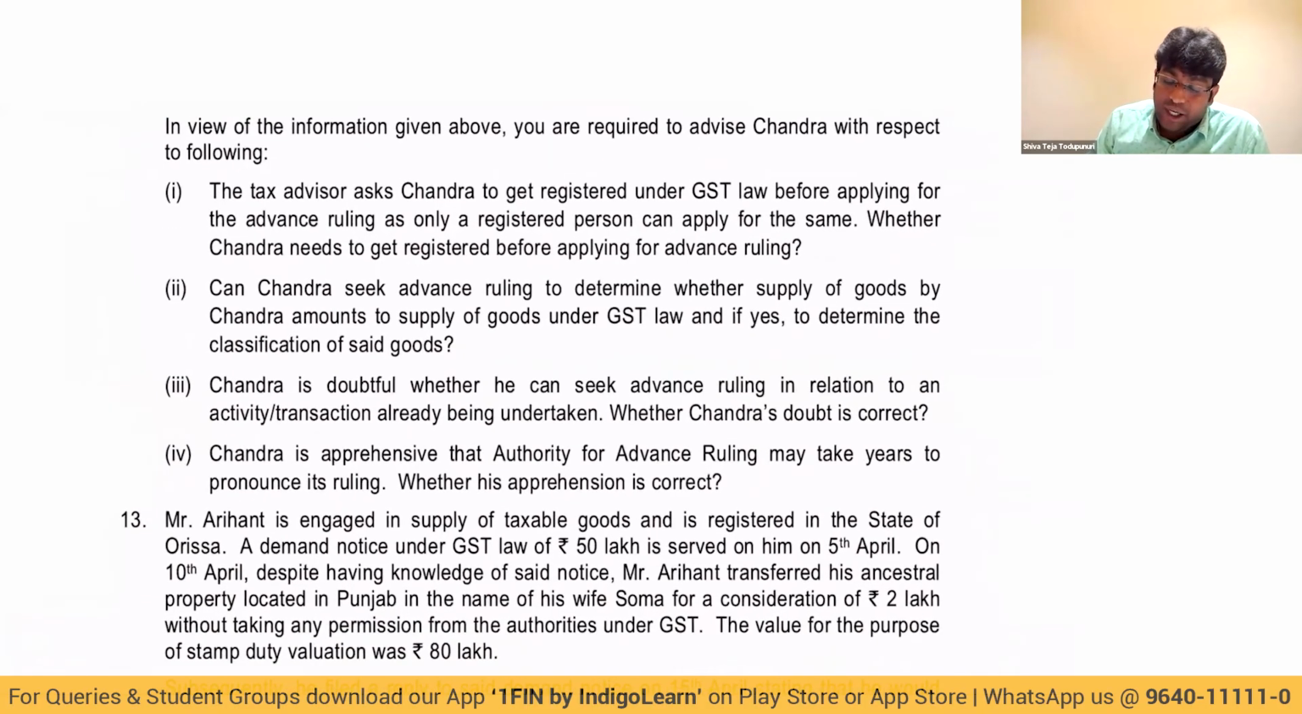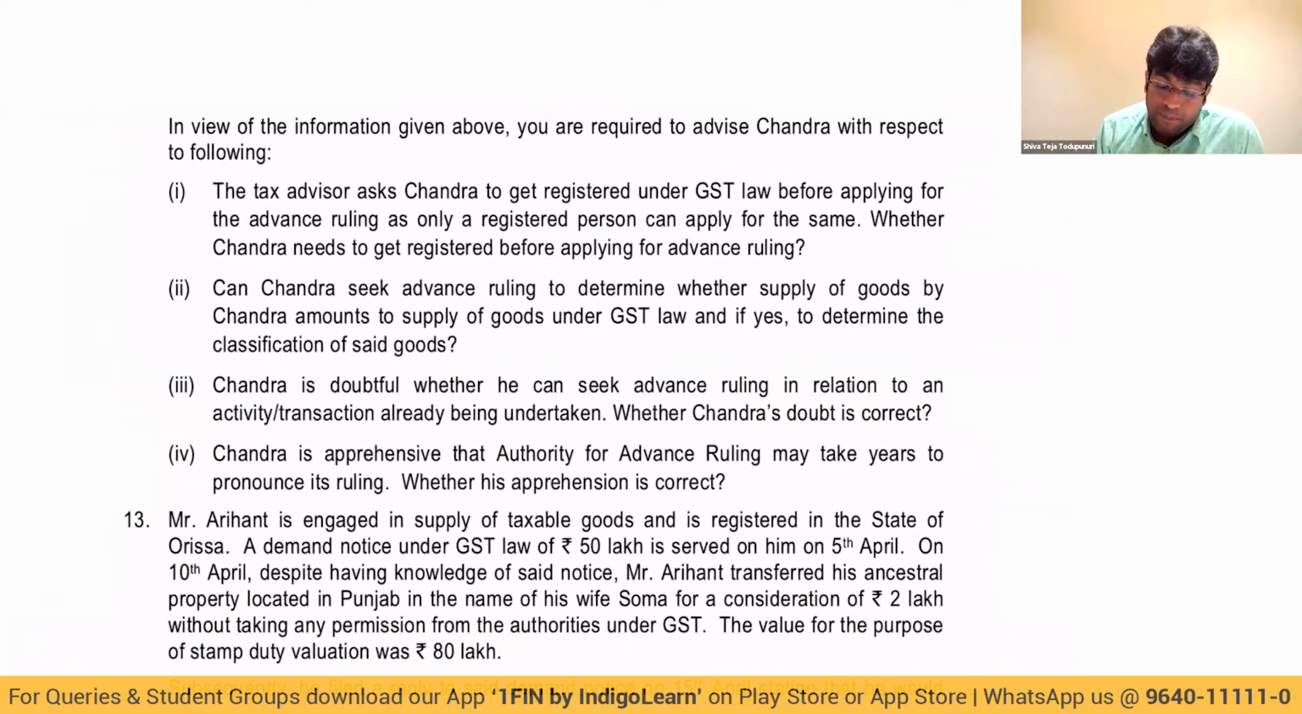The tax advisor asked Chandra to get registered under GST law before applying for advance ruling, as only a registered person can apply for the same. Wrong. Because any person who is registered or any person desirous or interested to take registration under GST can apply for advance ruling. So it is not mandatory for a person seeking advance ruling to be registered.